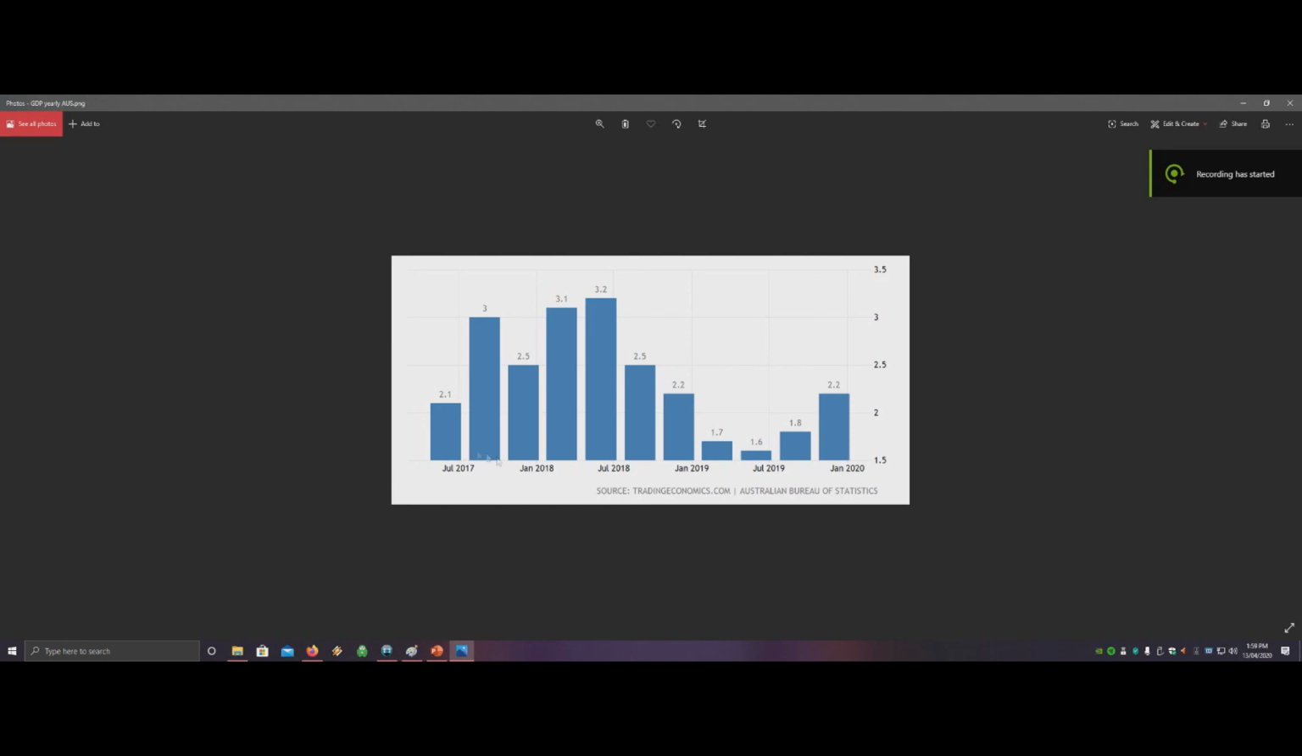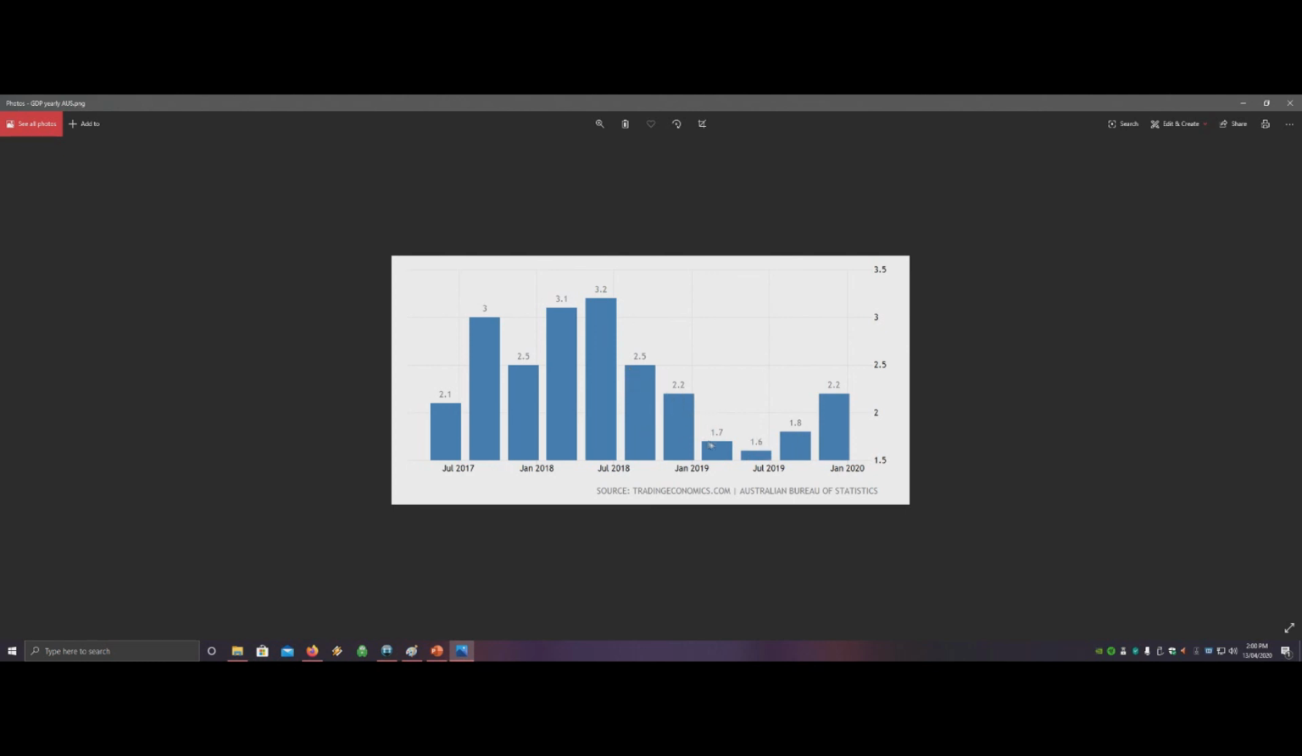Okay, so this is a diagram from Trading Economics. They get all the information from the Australian Bureau of Statistics. This is the yearly growth of GDP for the last couple of years. So you can see that it wasn't since June 2018 and March 2018 where we've actually hit the target of 3 to 3.5%. Every other quarter has just missed the mark or missed it completely. As you can see, our economy hasn't been growing as strong as it would like, but it's definitely still sustainable.